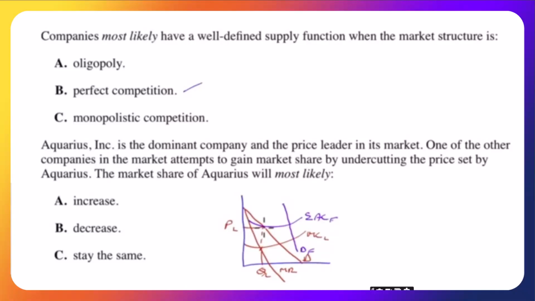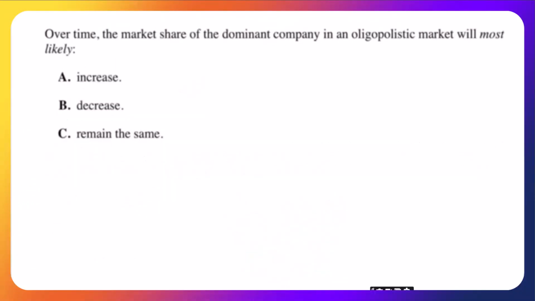So if there is a lowering of the price from one of them, some of these players over here will no longer be able to afford to stay in the industry, so they'll drop out. So the person who lowered the price may get some market share, but the dominant firm will probably gain market share at the expense of those who are forced out of the industry by this rogue player. So, most likely increase.